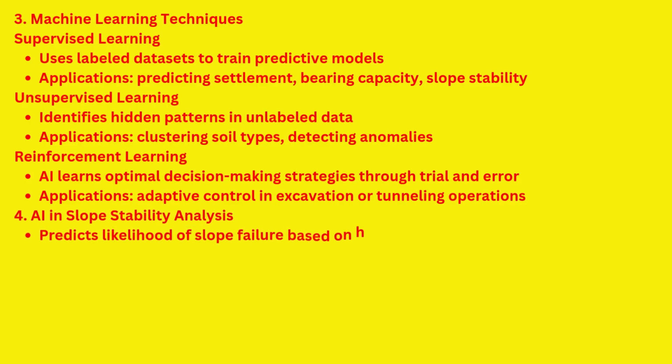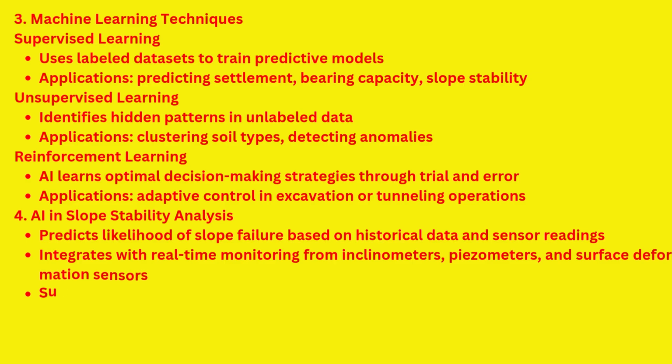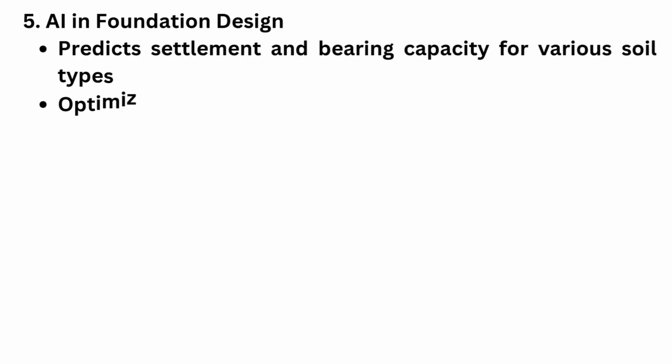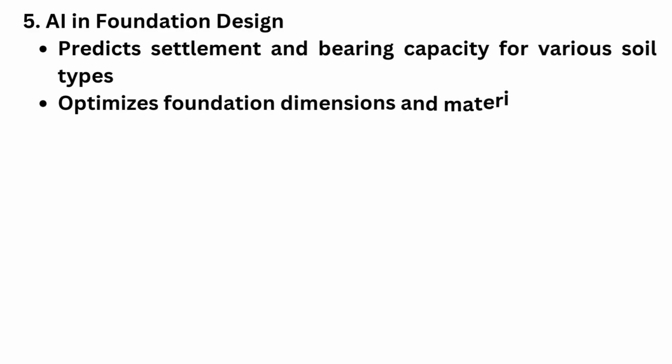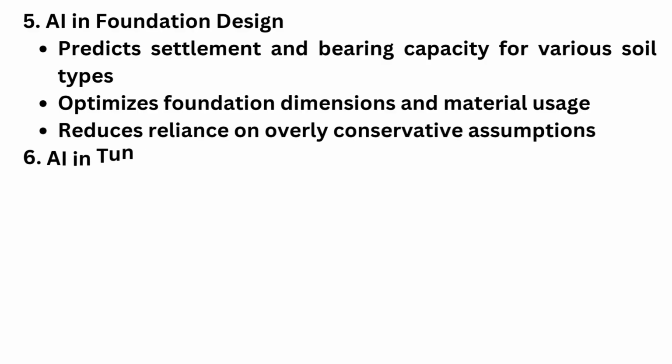4. AI and slope stability analysis. It predicts likelihood of slope failure based on historical data and sensor readings, integrates with real-time monitoring from inclinometers, piezometers, and surface deformation sensors, and supports early warning systems and preventive measures. 5. AI and foundation design. It predicts settlement and bearing capacity for various soil types, optimizes foundation dimensions and material usage, and reduces reliance on overly conservative assumptions.